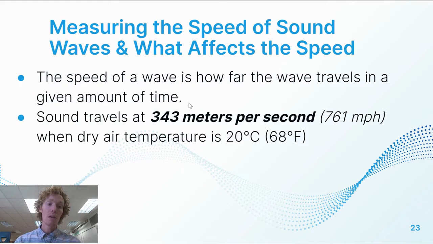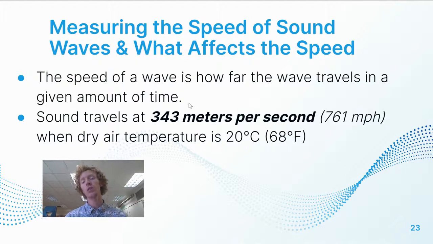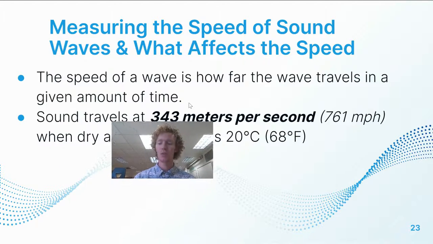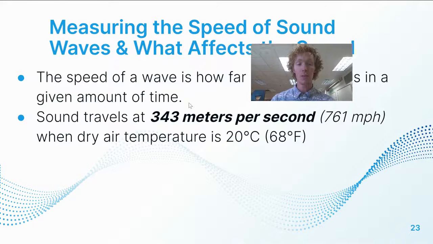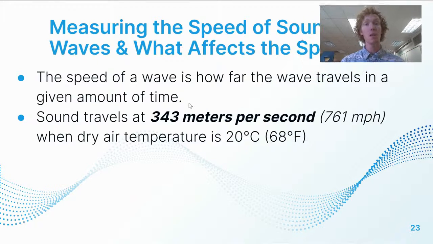Now, it has been shown on average through lots and lots of research that sound travels at 343 meters per second, which is 761 miles per hour, when we have dry air at a temperature of 20 degrees Celsius or 68 degrees Fahrenheit. Now, there are things that affect the speed of sound, though, and it depends on what the medium is.